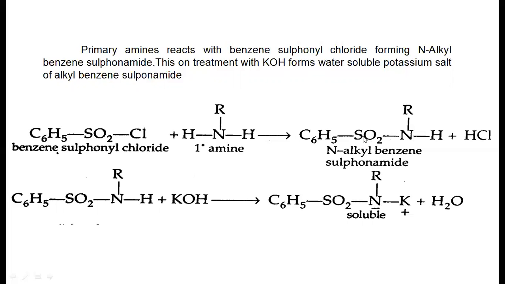Here, which is having the sulfur, hence it is called a sulfonamide linkage, which further reacts with the base. By using this base, it will take this proton from here and produce the salt. Now this salt is soluble in water. So when a primary amine reacts with the Hinsberg reagent, it first produces the N-alkyl benzene sulfonamide, which further reacts with the base and produces the salt, which is soluble in water.